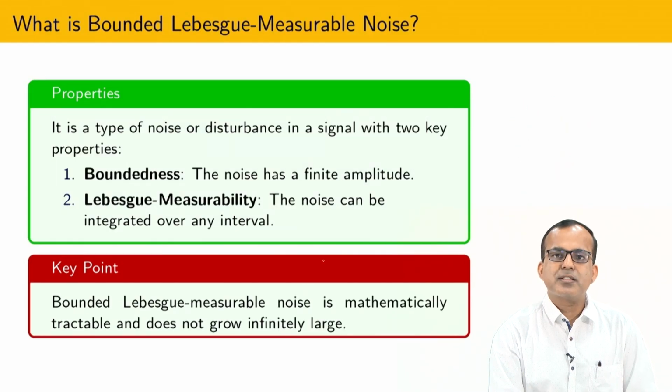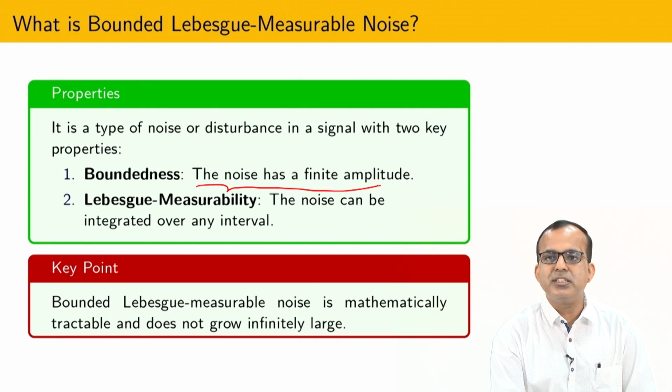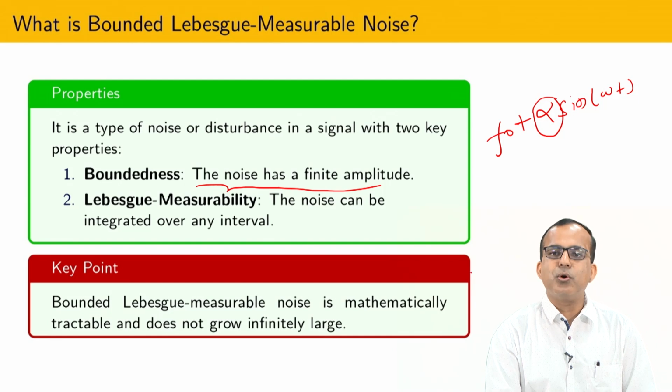So let us first characterize the meaning of boundedness. The meaning of boundedness here is that whatever noise I am going to consider with the signal has finite amplitude. So suppose that I have f0 plus some quantity like alpha sin omega t. Whatever alpha I am assuming should be bounded.